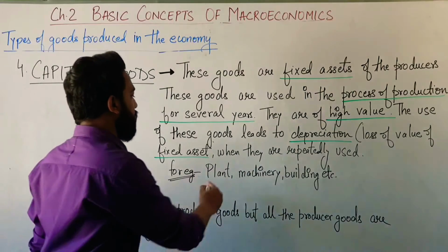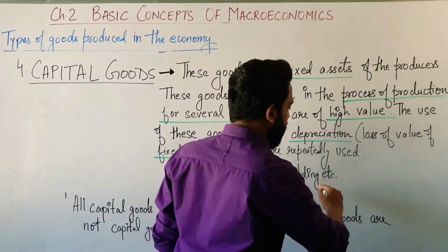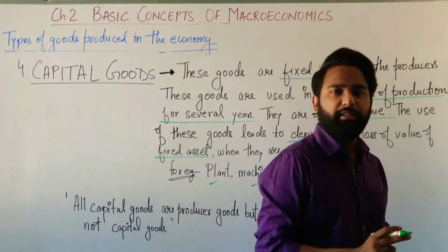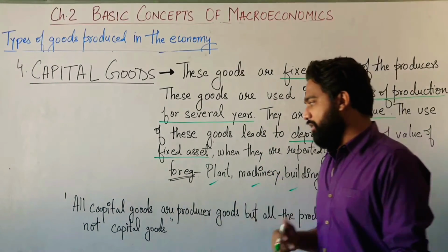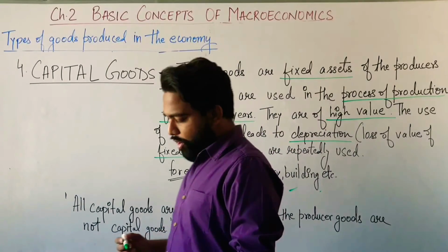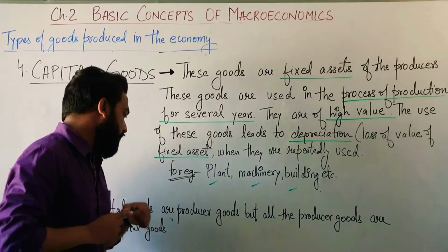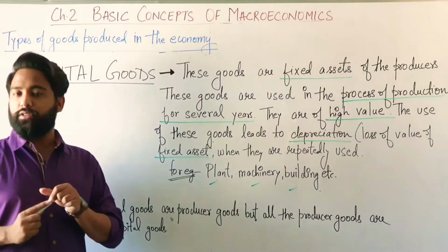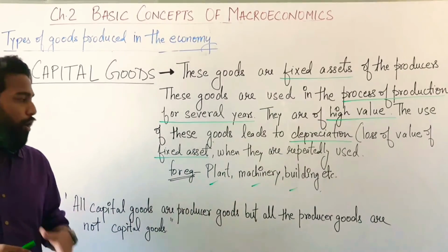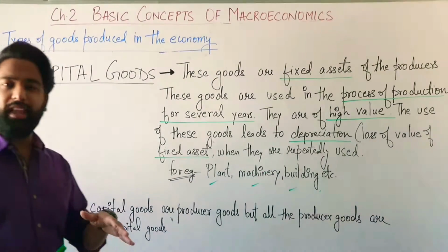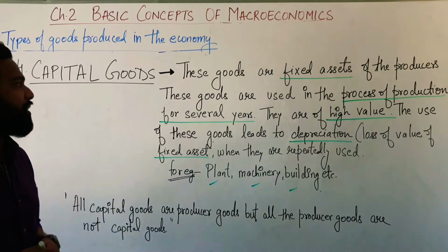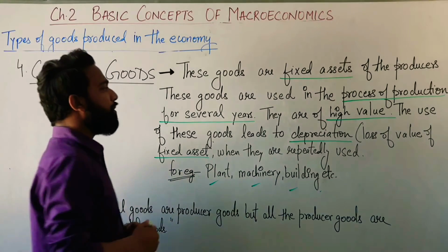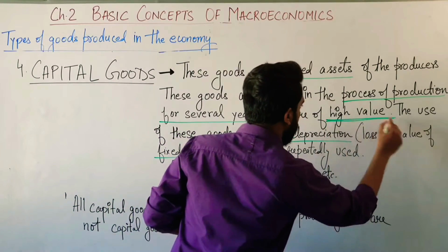For example, plant, machinery, building, etc. These all are examples of capital goods. These are the fixed assets. Now, there is a notion that all capital goods are producer goods, but all producer goods are not capital goods. So, if you get this notion in your exams, then you just have to remember the line, they are of high value.